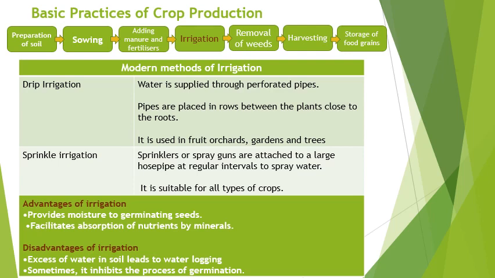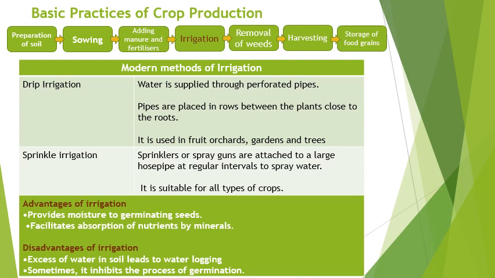In the case of sprinkler irrigation, sprinklers or spray guns are attached to large hose pipes at regular intervals to spray water. It is suitable for all types of crops. Comparing sprinkler irrigation and drip irrigation, drip irrigation is very useful to save water.